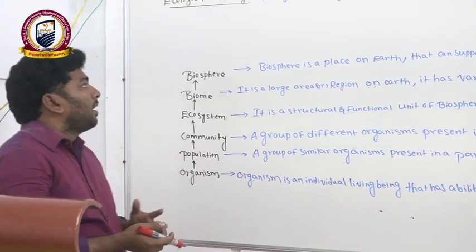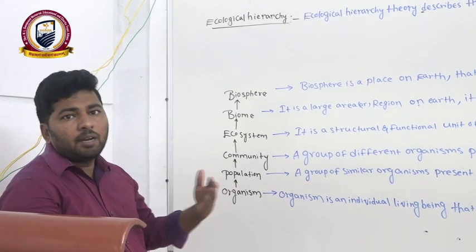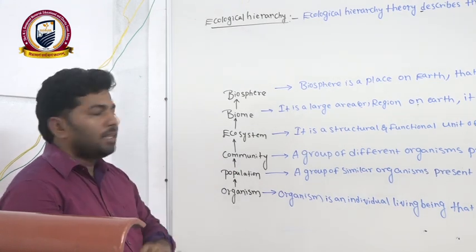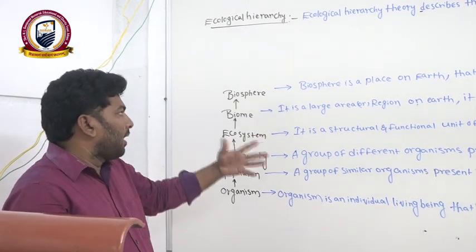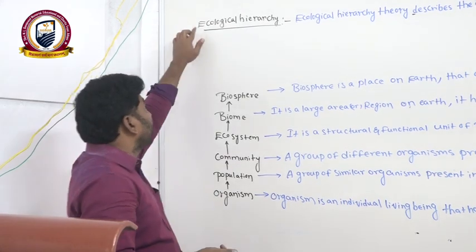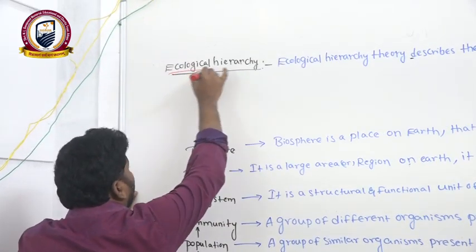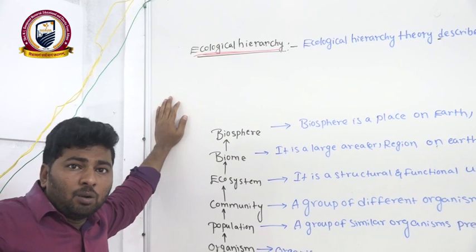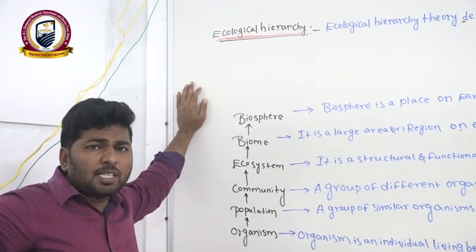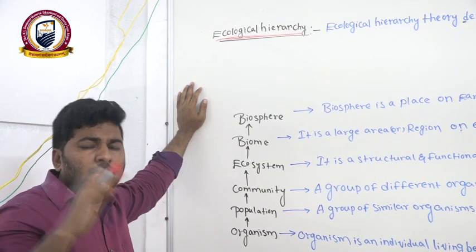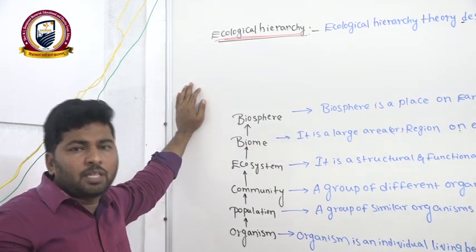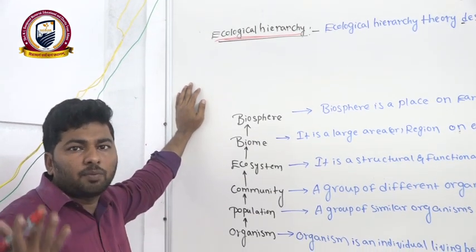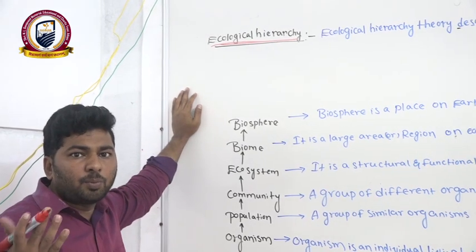Ecology is studied at different levels. We will see how many levels there are in ecology, then what kind of interactions we are studying between them. First of all, ecological hierarchy. You know, in the first year we had the living world lesson. There we studied macromolecules together form a cell, cells together form tissues, tissues form organs, organs together form an organism, organisms to population, like that.